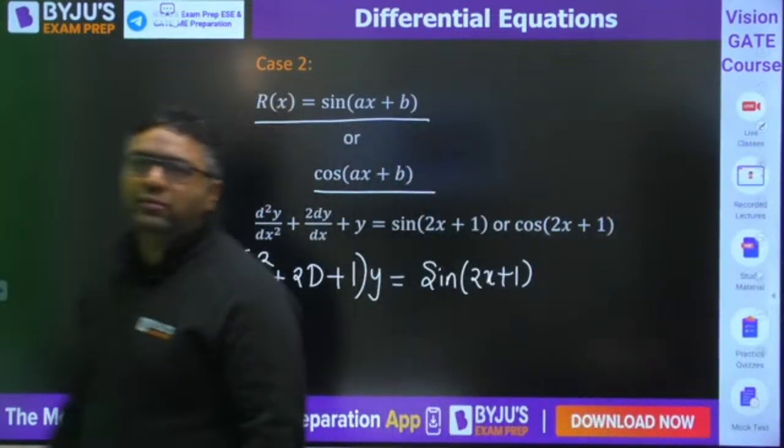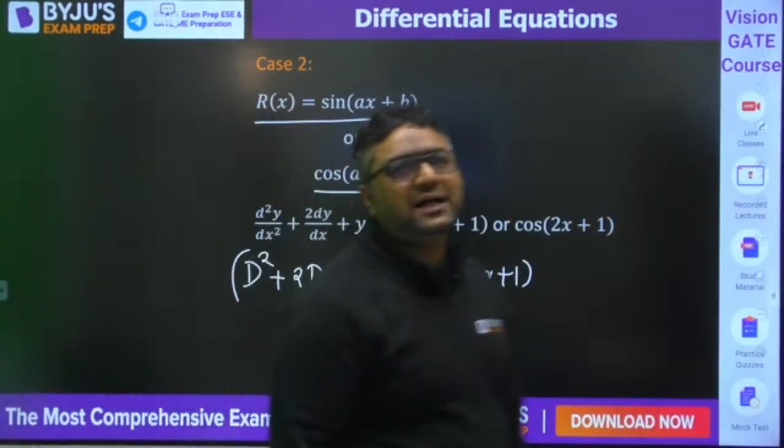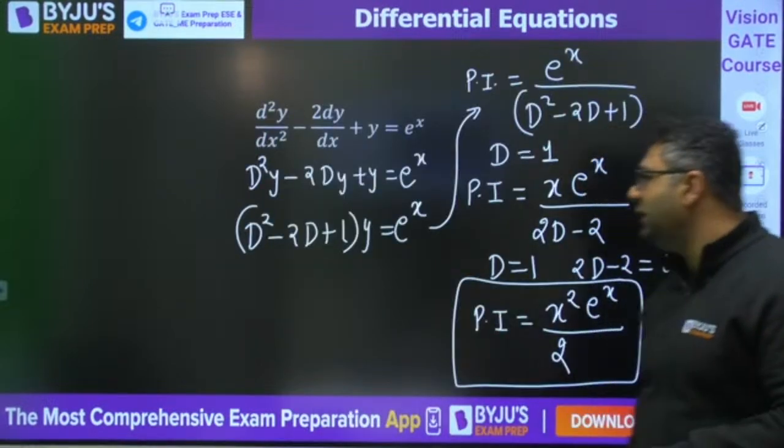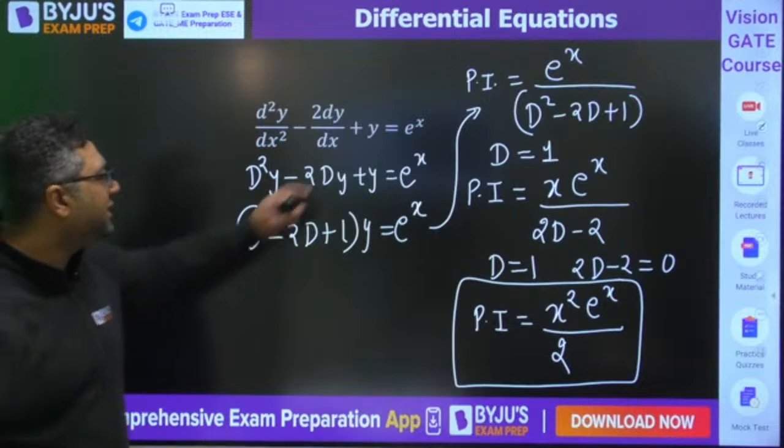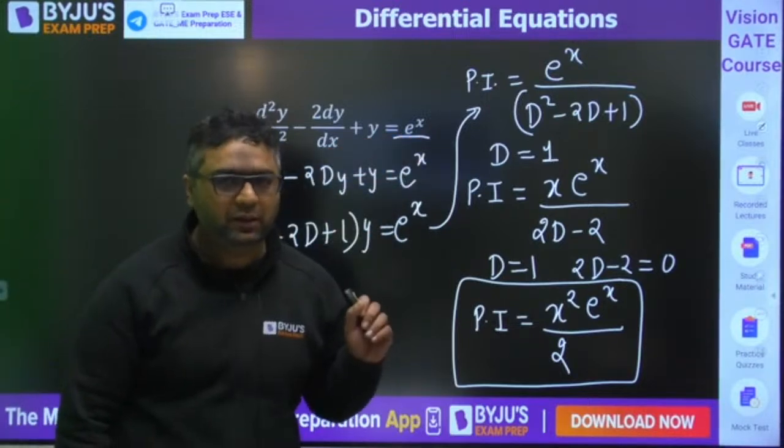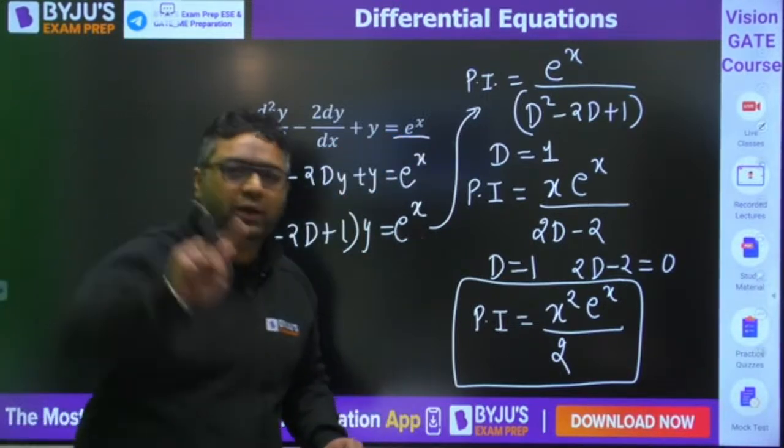Am I going with the normal speed? Okay. Mayank is asking. Okay, Mayank, let us see. As you know, I told you whenever you have the right side e to the power ax plus b, you need to put d is equals to a.